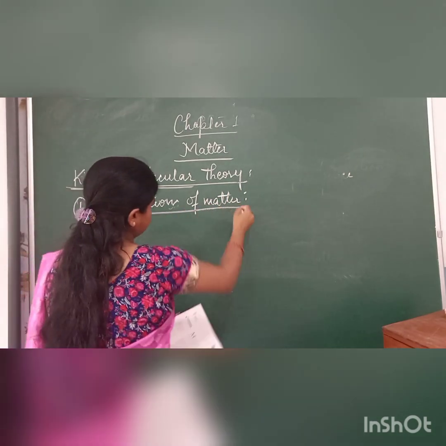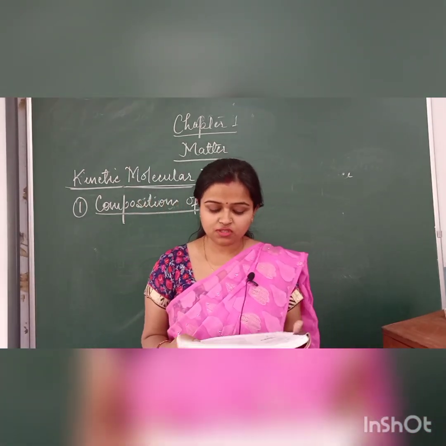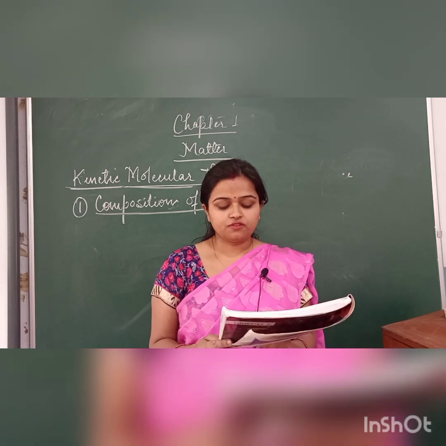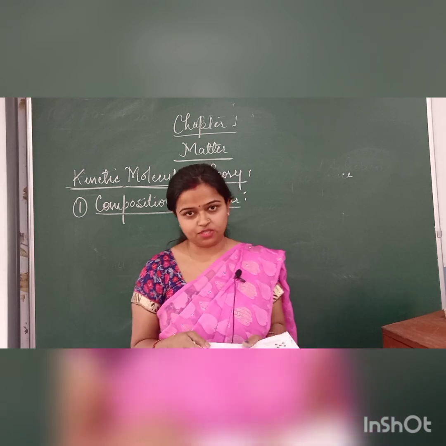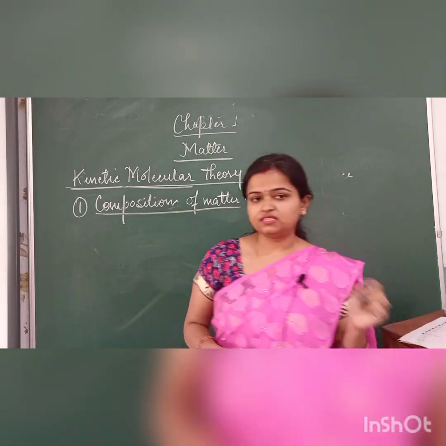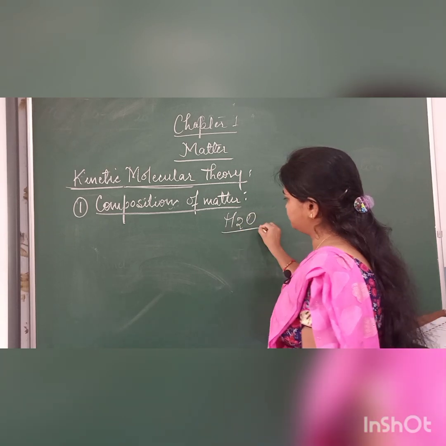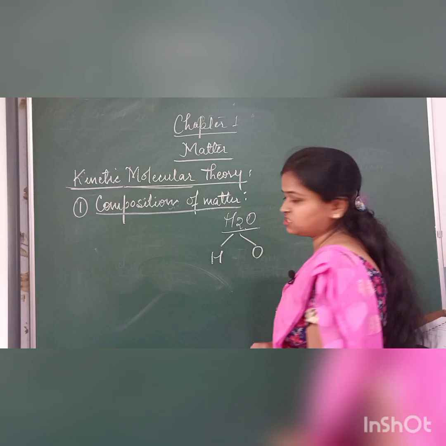The first point is composition of matter. See, it is given here. Matter is composed of molecules. The molecules of a given substance are identical in all respects. For example, all the molecules of water are identical in terms of their chemical properties. Simple thing, the example of water is given. The formula of water is H2O. Now, this water has two elements, hydrogen and oxygen.